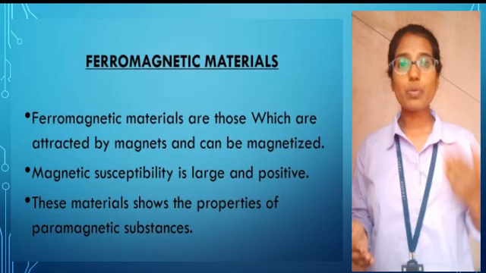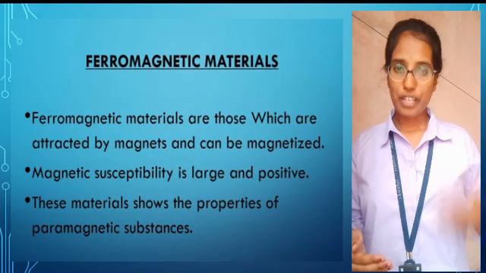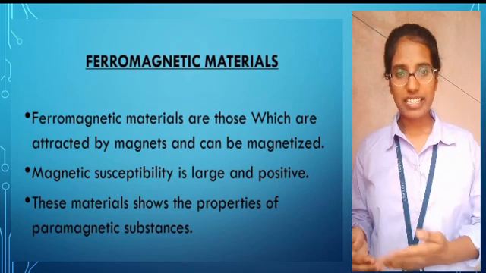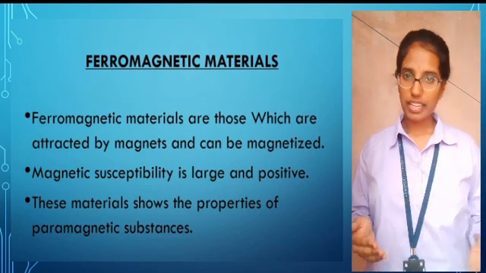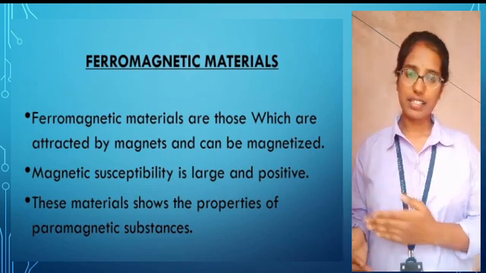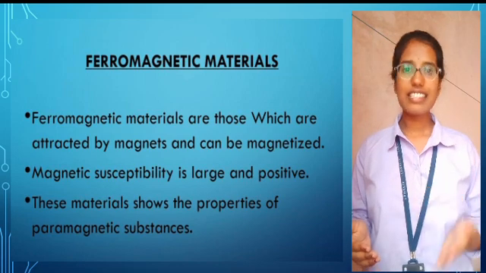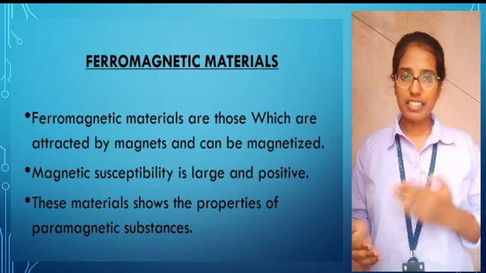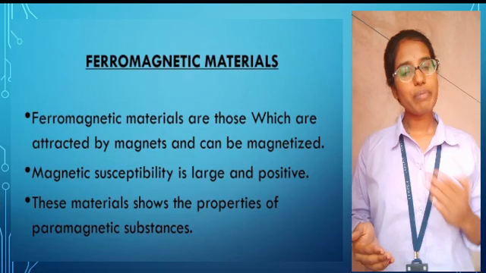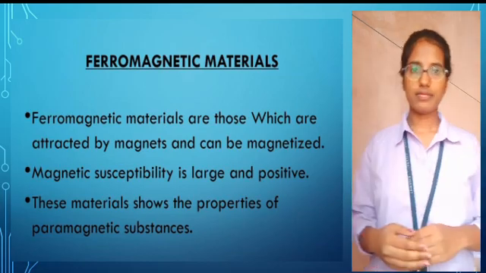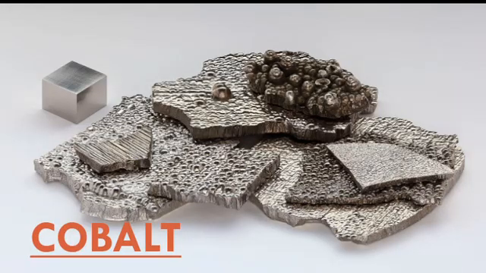Thirdly, we will discuss about ferromagnetic materials. Ferromagnetic materials are those materials which are attracted by the magnets and can also be magnetized. Magnetic susceptibility is large and positive. These materials show the properties of paramagnetic materials. Cobalt is an example of ferromagnetic materials.